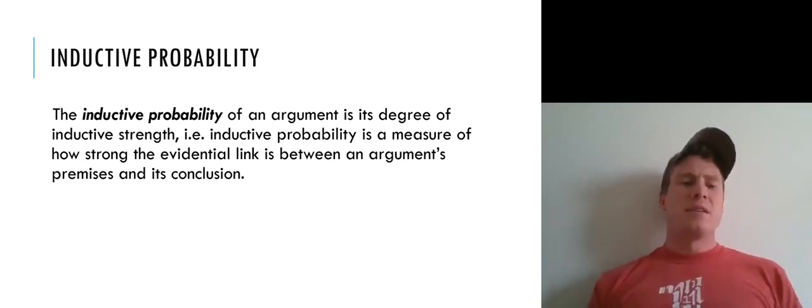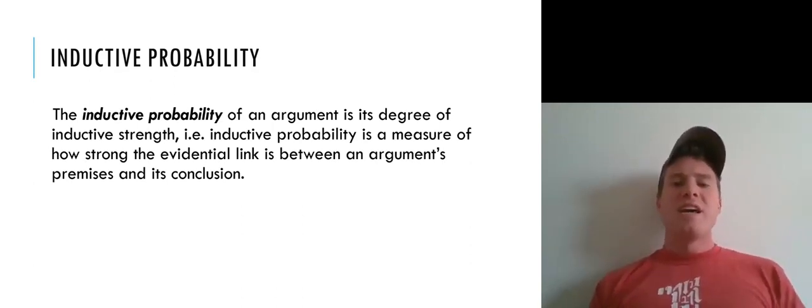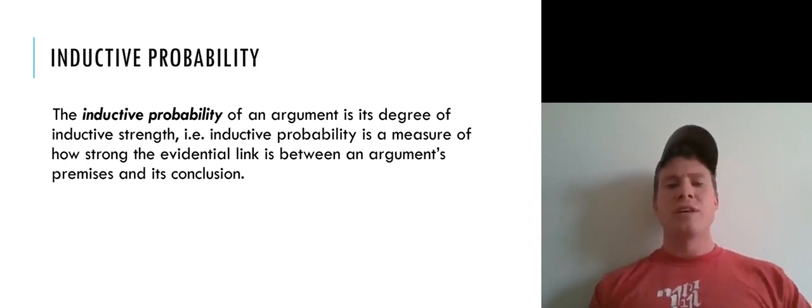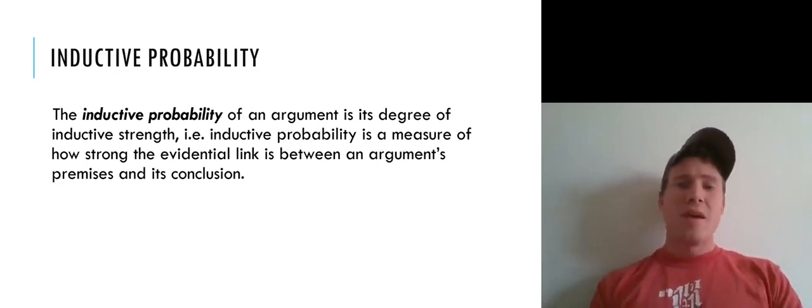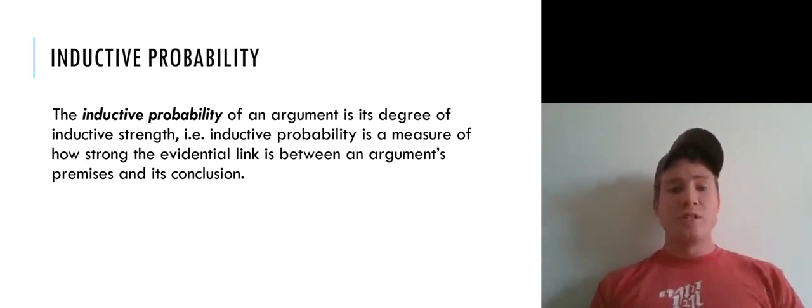We're going to define it thus. The inductive probability of an argument is its degree of inductive strength. That is to say, inductive probability is a measure of how strong the evidential link is between an argument's premises and its conclusion. You can note that the strongest possible evidential link between an argument's premises and its conclusion would be deductive validity. That's when an argument's premises logically entail its conclusion. It's the strongest sort of evidential link you could have. But short of that, there's various degrees of inductive strength or inductive probability that we should distinguish.